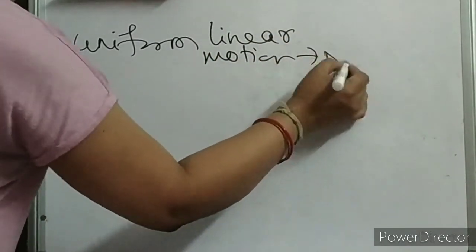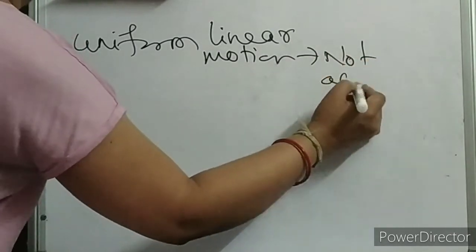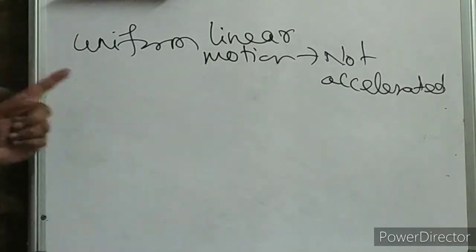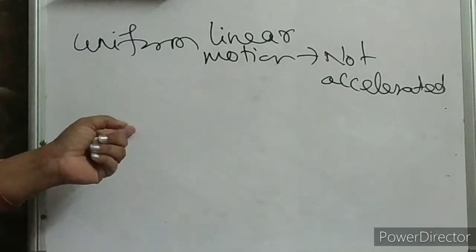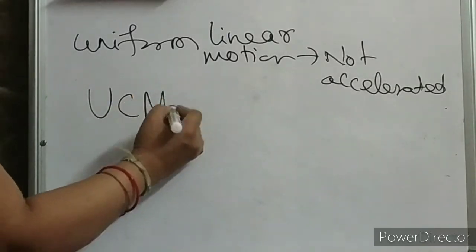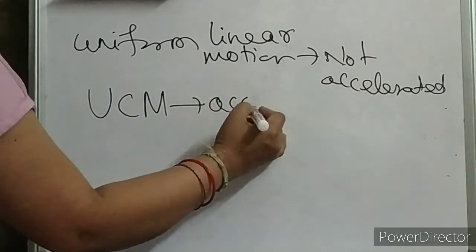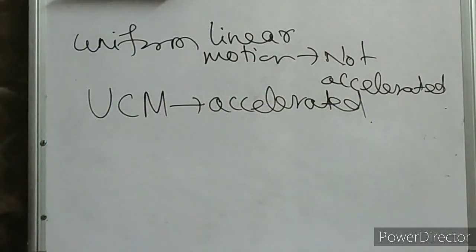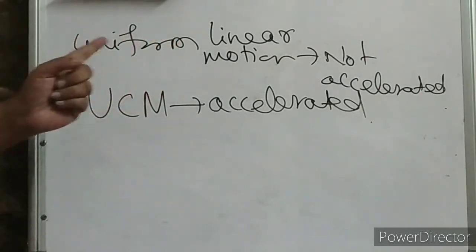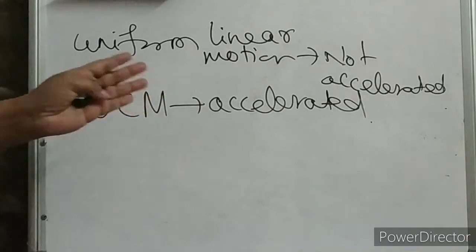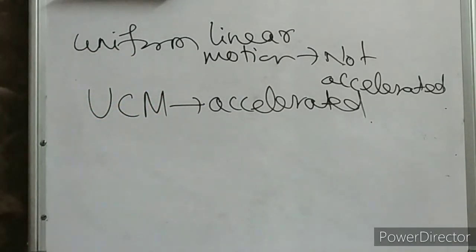No, it is not accelerated. Very important short question. And uniform circular motion is accelerated. Can I write that uniform circular motion, UCM, is accelerated? Clear? Here the direction of motion is fixed in a straight line, but here the direction is continuously changing.